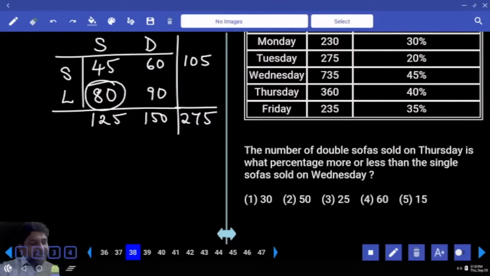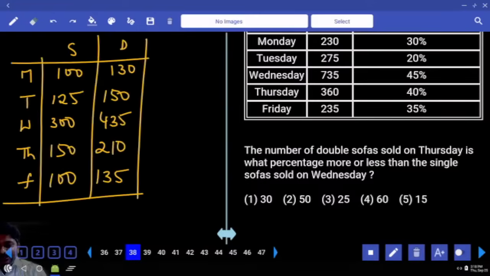Number of double sofas sold on Thursday. Double sofas sold on Thursday is what percent more or less than single sofas sold on Wednesday? 300. With respect to 300, 210, is it more or less? How much? What is 10% of 300? 30. 3 times is 90 only. 10%, 3 times, 30 percentage.